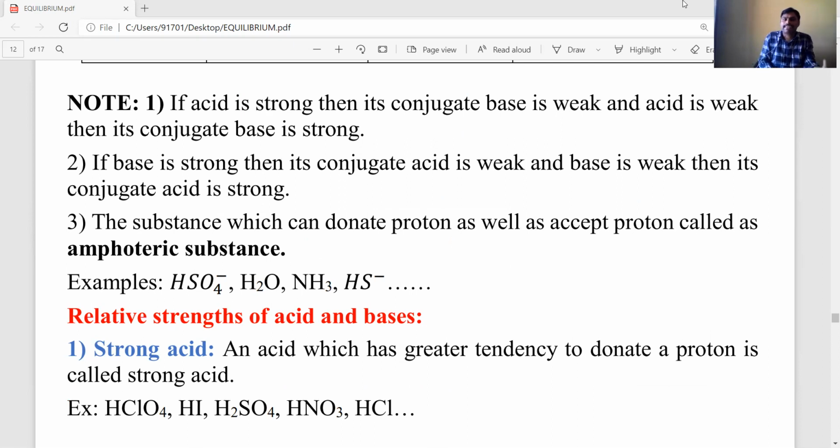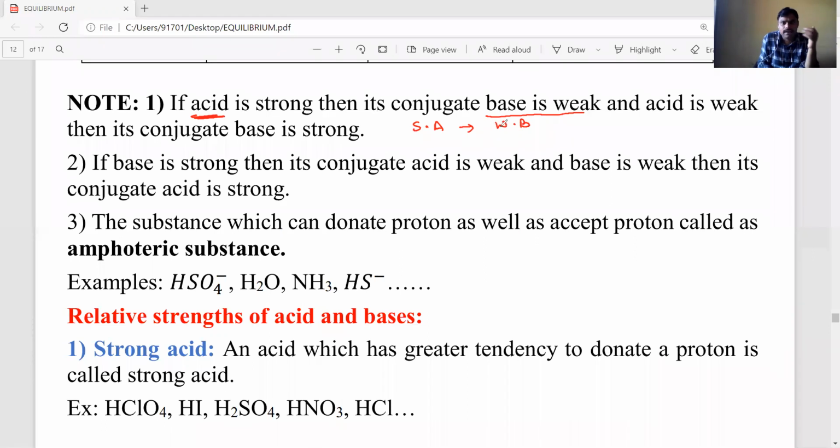For example, if an acid is strong, then the strong acid loses one proton, and the corresponding conjugate base produced is always weak. So a strong acid forms a weak conjugate base.